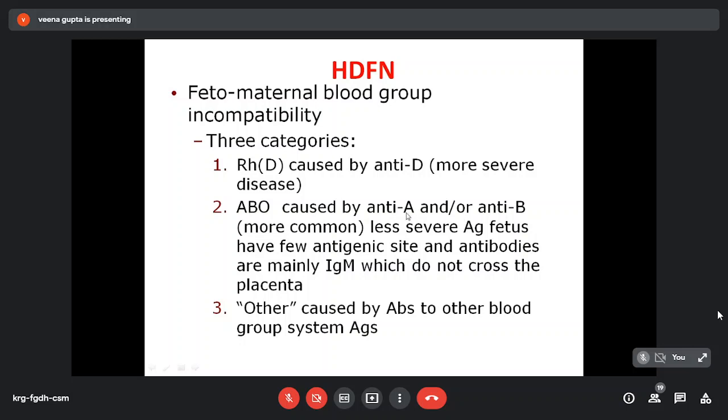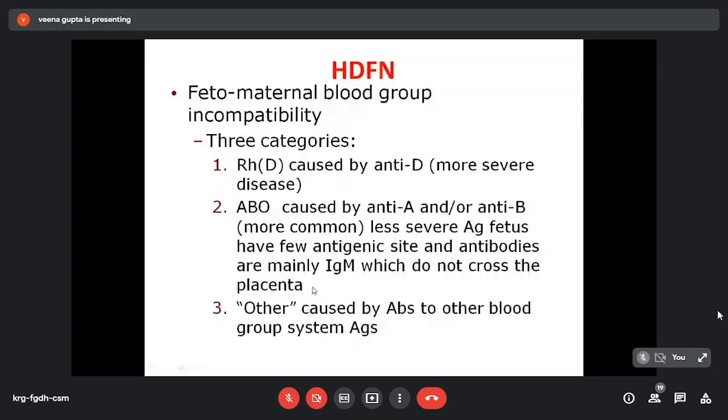Like mother is blood group A and fetus is blood group B. So there can be this ABO incompatibility, which is more common. But it is less discussed because it is less severe. Why? Because fetus RBCs have few antigenic sites for A and B antigen, and antibodies formed against A and B antigen are mainly IgM, which do not cross the placenta.